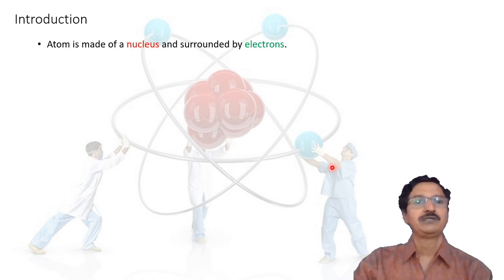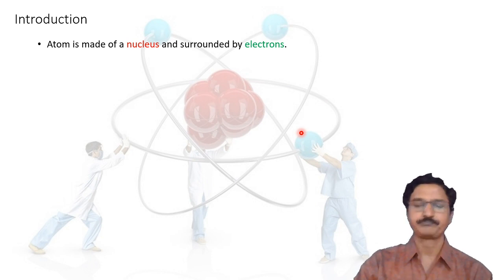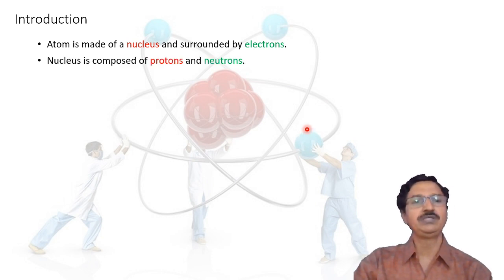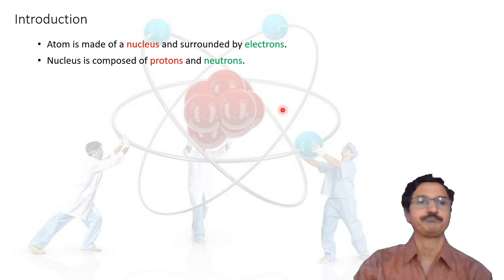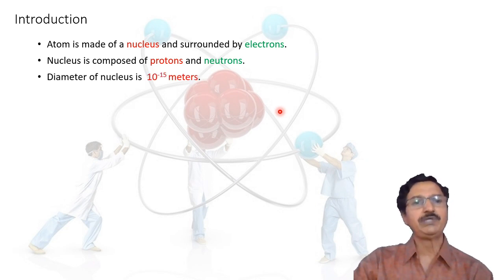Introduction. As we know, an atom is made up of a nucleus, and the electrons are surrounding it. This nucleus is at the center. It is composed of protons and neutrons. Hence, protons and neutrons are the constituent particles of the nucleus. The diameter of the nucleus is about 10 raised to minus 15 meters.